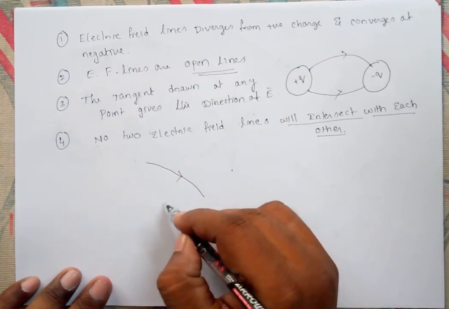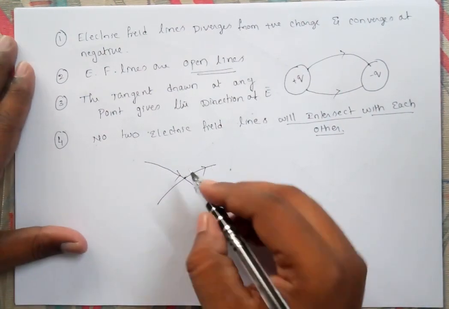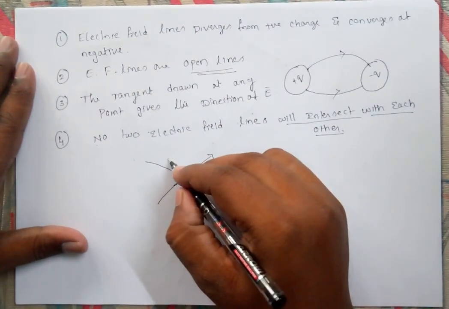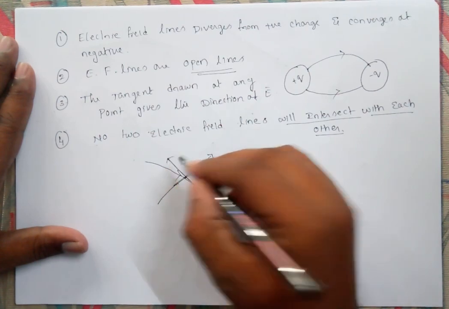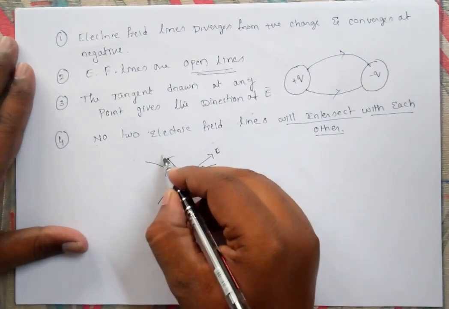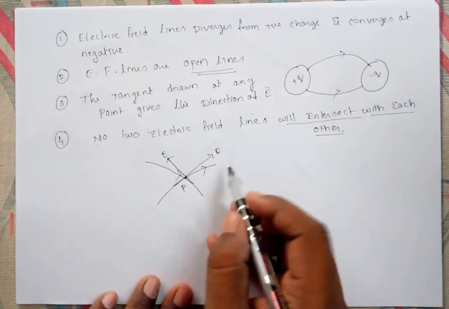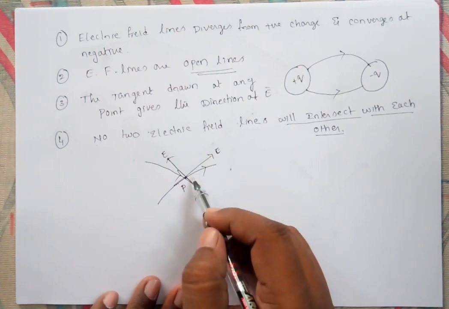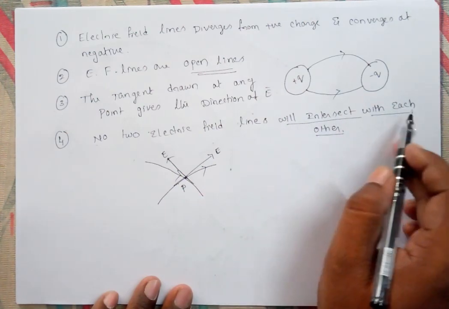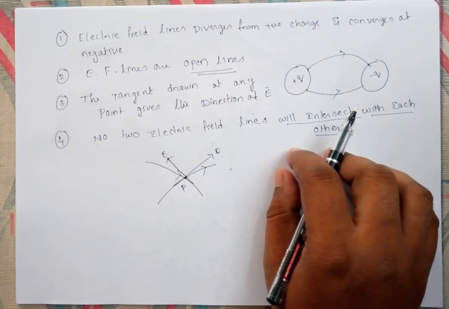If two electric field lines are there and they intersect, this is the point of intersection. At this point, if you draw the tangent, this is one tangent, this is another tangent. At the same point P, the electric field would have two different directions. This is one electric field direction, this is another. But at the same point, the electric field doesn't have two directions. So it is not possible. That's why we say they will not intersect with each other. That is the point you have to understand.